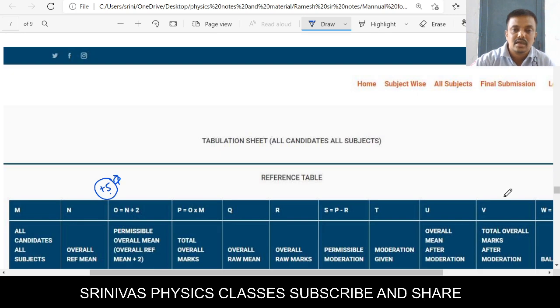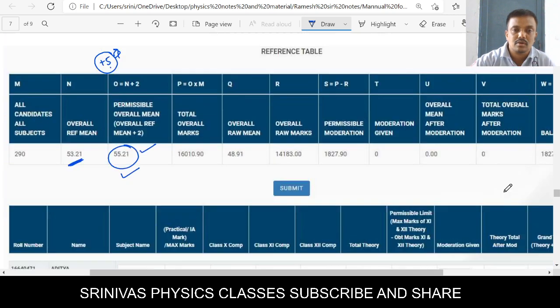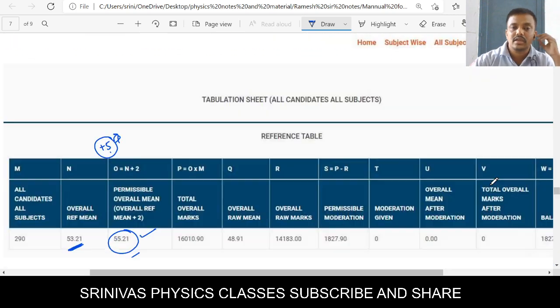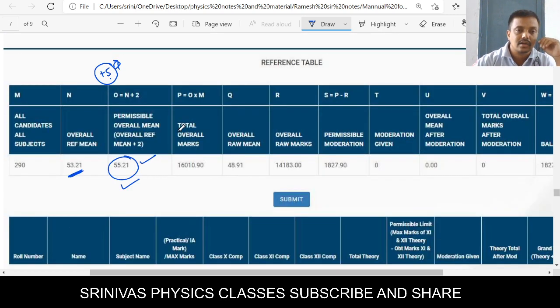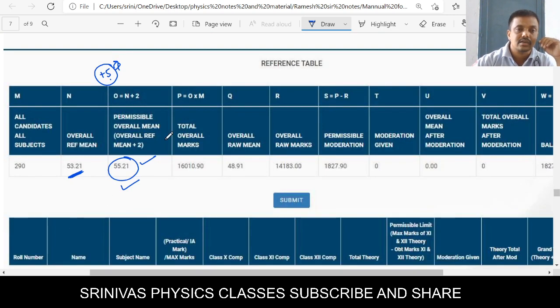Then, after completion of the subject-wise moderation, you see the reference table, it will be displayed, and the overall result comes. You can also do the moderation once again if it is not following the rule that the overall average should increase by only 2, right?